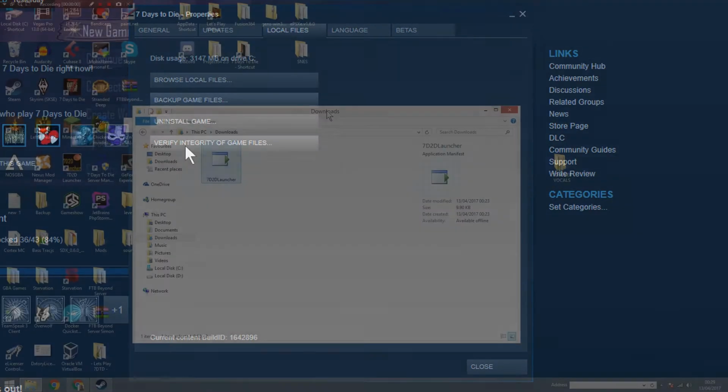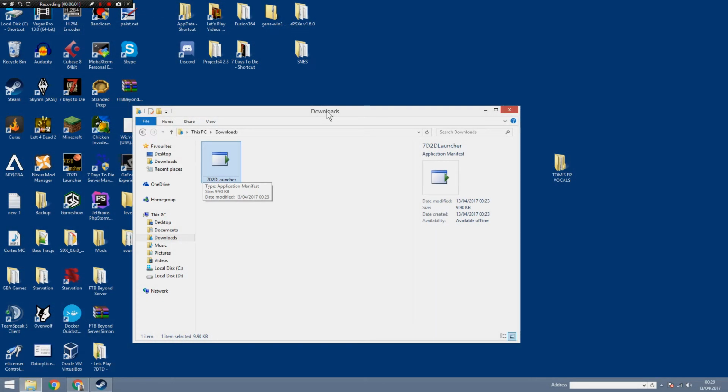Next thing you want to do is get the mod launcher that you downloaded and move it into a memorable location. This mod launcher is going to be used to launch all of your modded games, so you're going to want to leave this somewhere where you can access it easily so you can get into the game nice and quickly. So the best place I can recommend is simply just to drag and drop it onto your desktop.